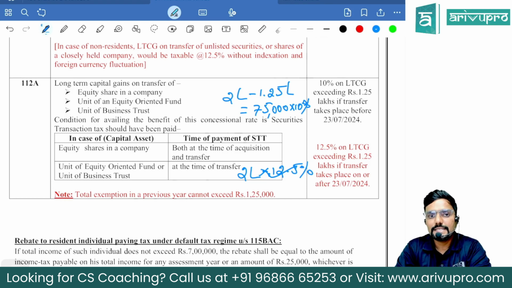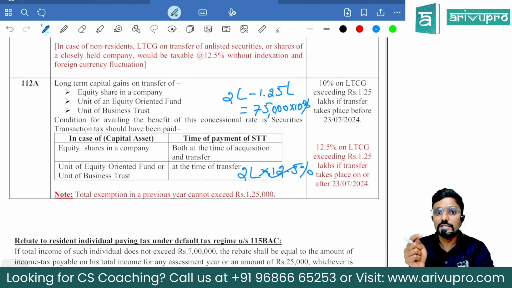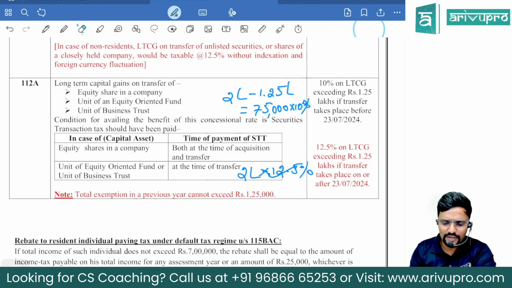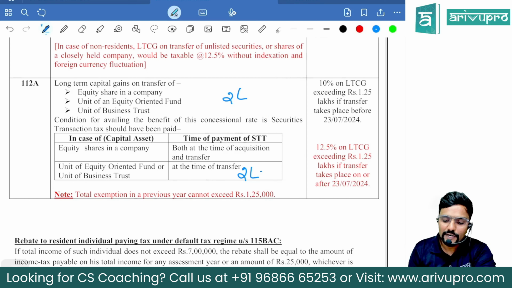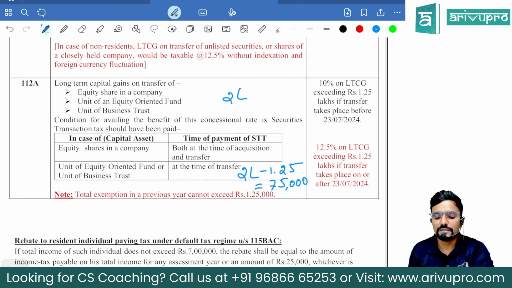See, if they had used the words whichever is beneficial to the assessee, then I would have done it in a reverse way. This is what you have to follow, but I will just change it. Assume they have used the words whichever is beneficial to the assessee. Then I will reduce 1.25 from here because the rate is more. So here I will pay 75,000 into 12.5%, whereas here I will pay 2 lakh into 10%.